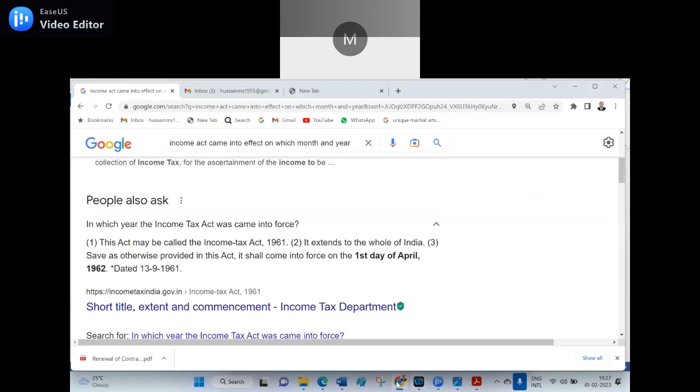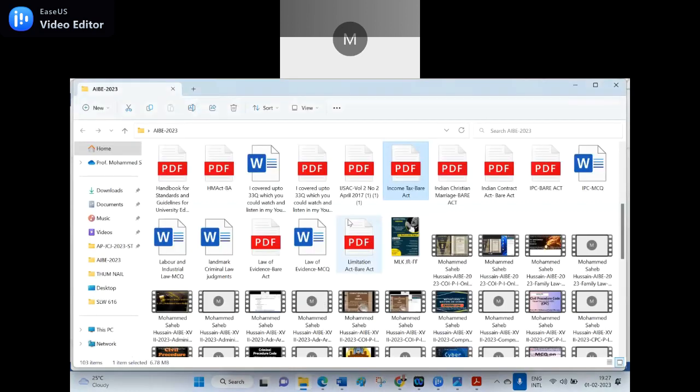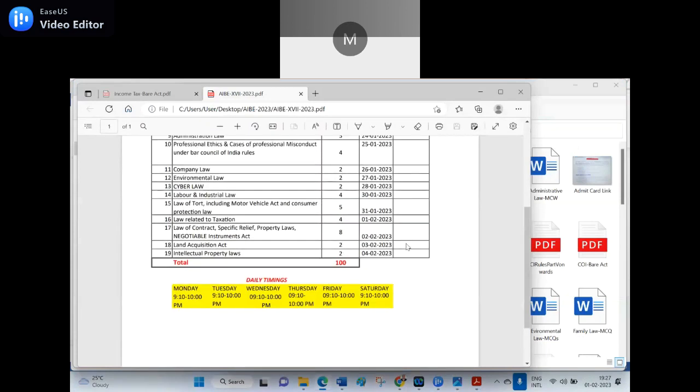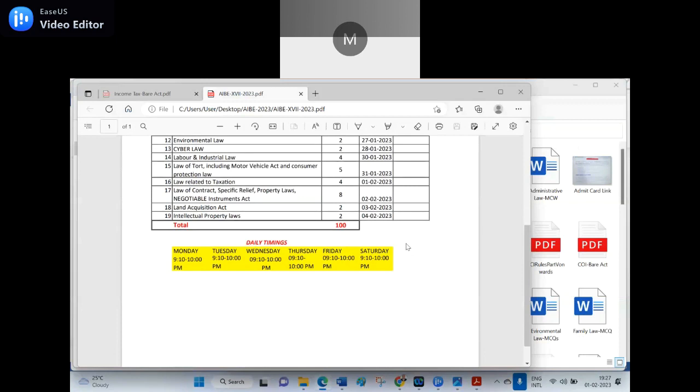Okay, now what is the next class? Anyone? Sir, we don't know, sir. We did not see it, sir. The 2nd February 2023: Law of Contract, Specific Relief, Property Law, Negotiable Instruments. We have to frame at least 10 questions in contract, 10 in specific relief, 10 in property law, and the total becomes 40. Okay, I don't know, I can make it out to 40.